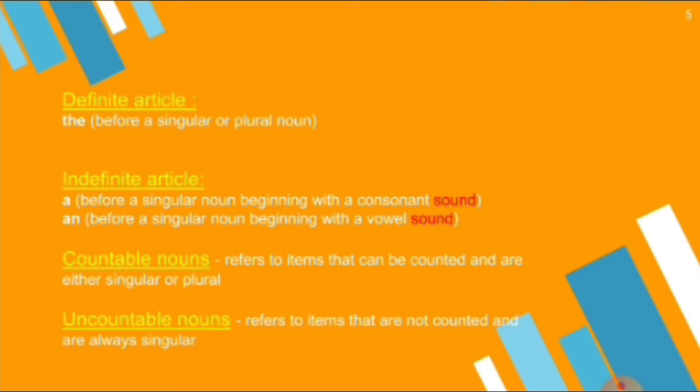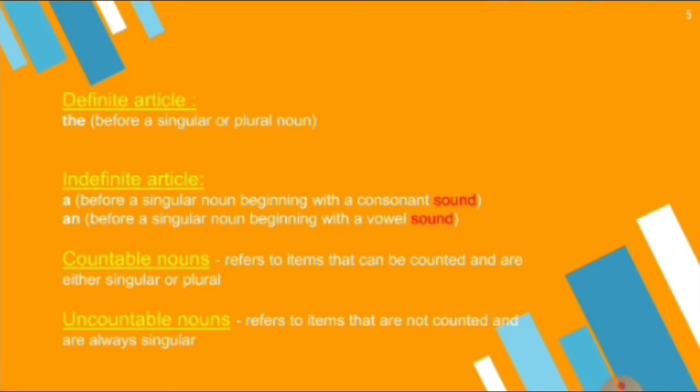So while using the indefinite articles, you should be quite sure about the sound of the word. Sometimes h is silent, so there is a vowel sound, not h. So you are going to use the article "an", not "a", right?